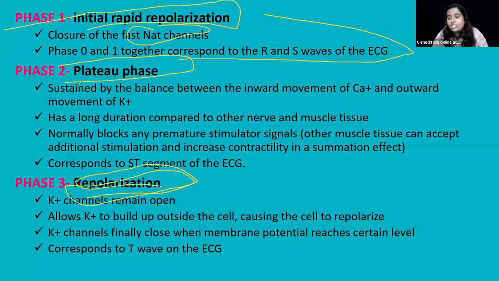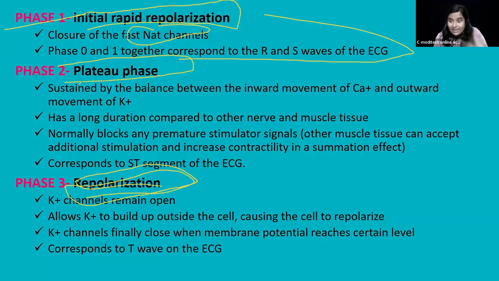Why is it holding the contraction? Why is there a sudden deflection, and why has the plateau phase occurred in phase 2? Remember, I told you in the first place that ventricles need time to fill with blood, right?